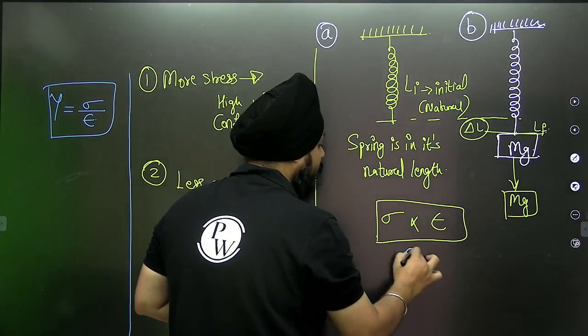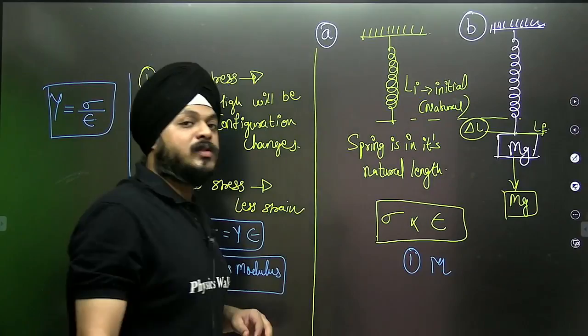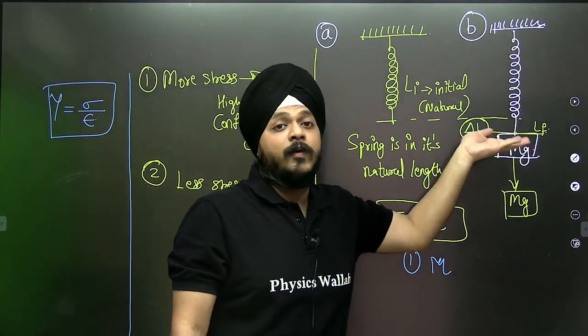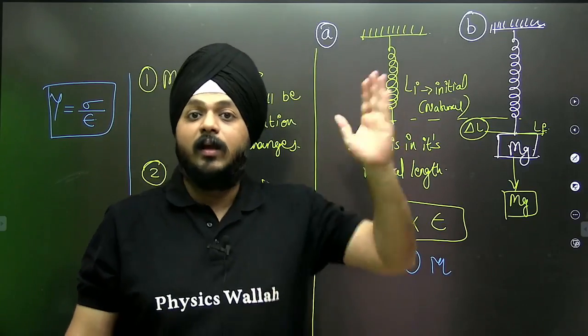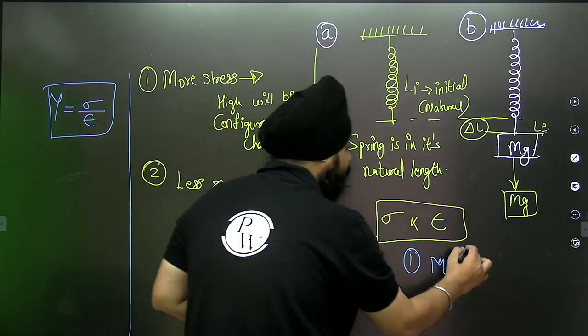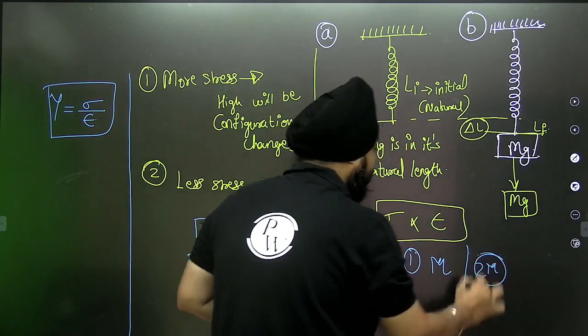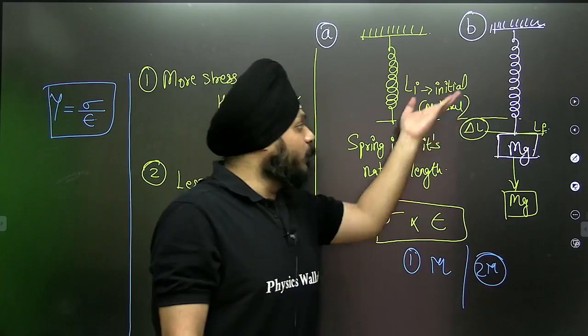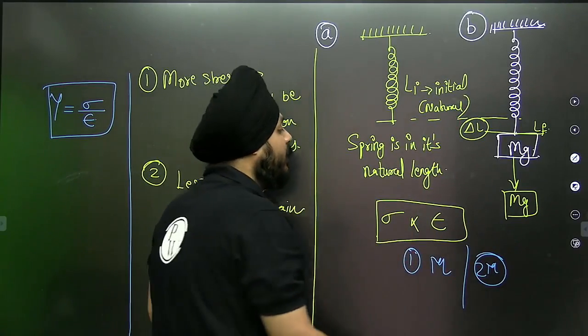See, suppose M was attached. We observed the change in length in the spring. Now let's increase the mass. Suppose 2m is attached, more stress will be produced, and we get more strain.